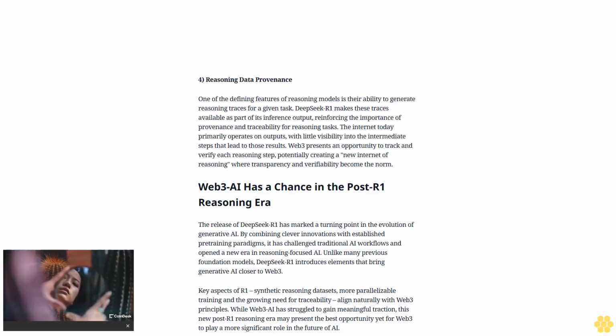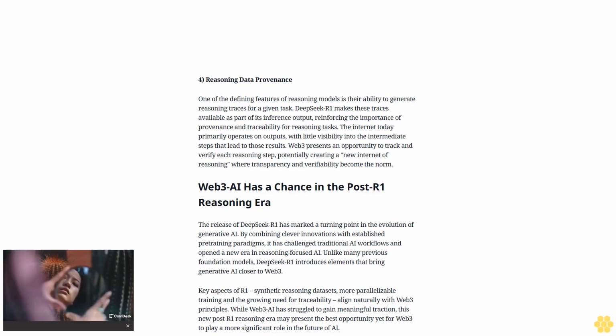Point 3. Decentralized inference for small distilled reasoning models. DeepSeek-R1 is a massive model with 671 billion parameters. However, almost immediately after its release, a wave of distilled reasoning models emerged, ranging from 1.5 to 70 billion parameters. These smaller models are significantly more practical for inference in decentralized networks.